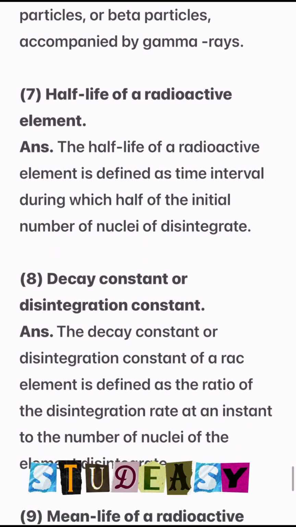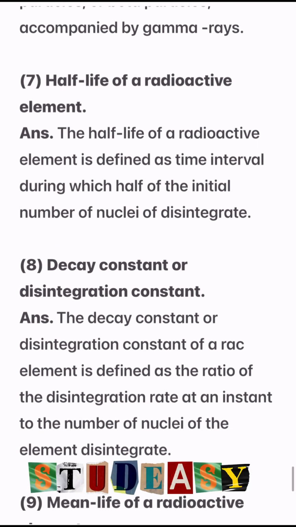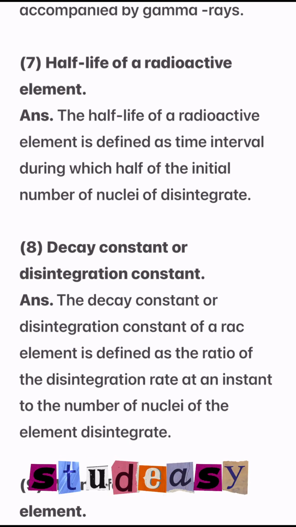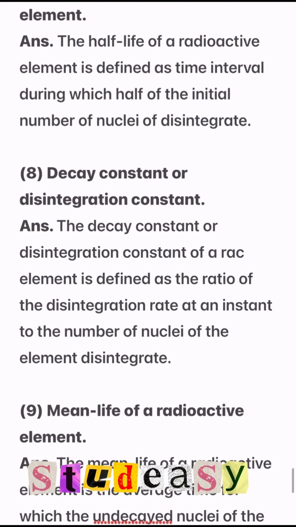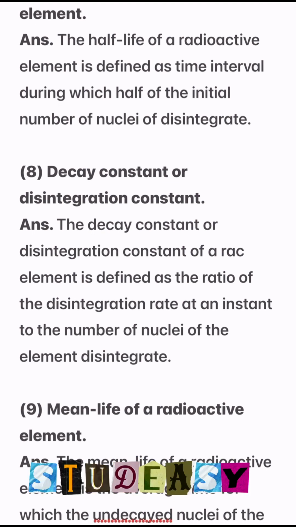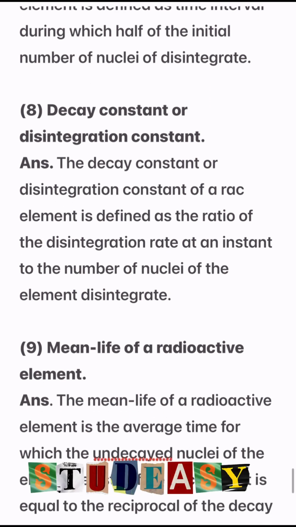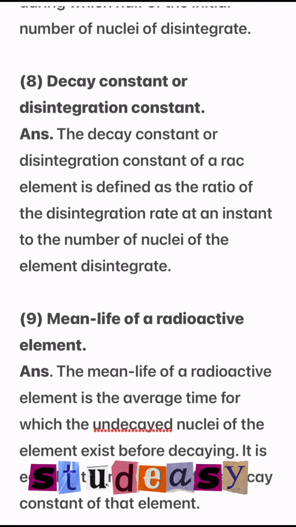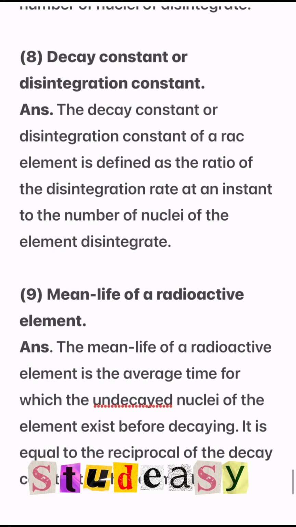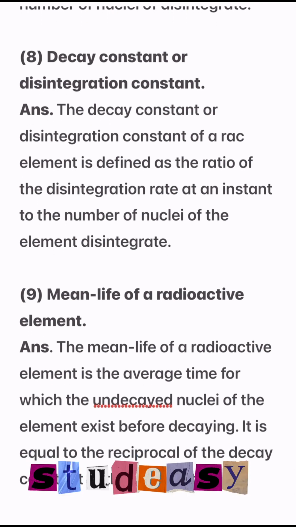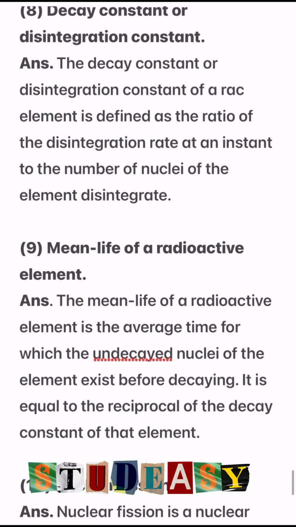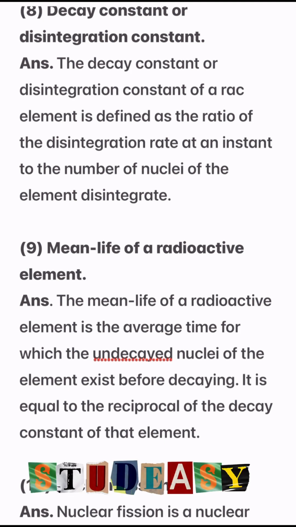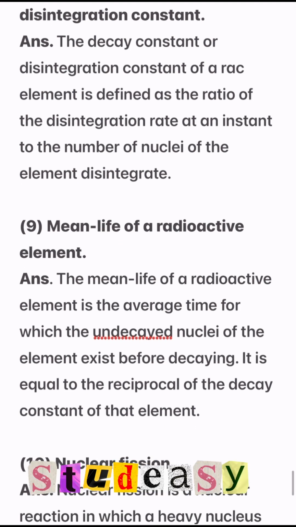Number 7, half-life of a radioactive element. The half-life of a radioactive element is defined as the time interval during which half of the initial number of nuclei disintegrate. Number 8, decay constant or disintegration constant. The decay constant of a radioactive element is defined as the ratio of the disintegration rate at an instant to the number of nuclei of the element that have not disintegrated.